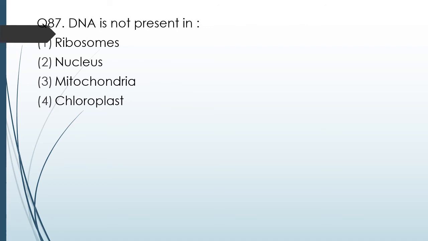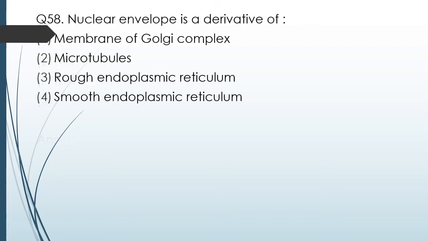Question number 87. DNA is not present in ribosomes, nucleus, mitochondria, chloroplast. The correct answer is option 1, ribosomes. Question number 58. Nuclear envelope is derived from membrane of Golgi complex, microtubules, rough endoplasmic reticulum, smooth endoplasmic reticulum. From where is the nuclear envelope derived? The correct answer is option 3, rough endoplasmic reticulum.